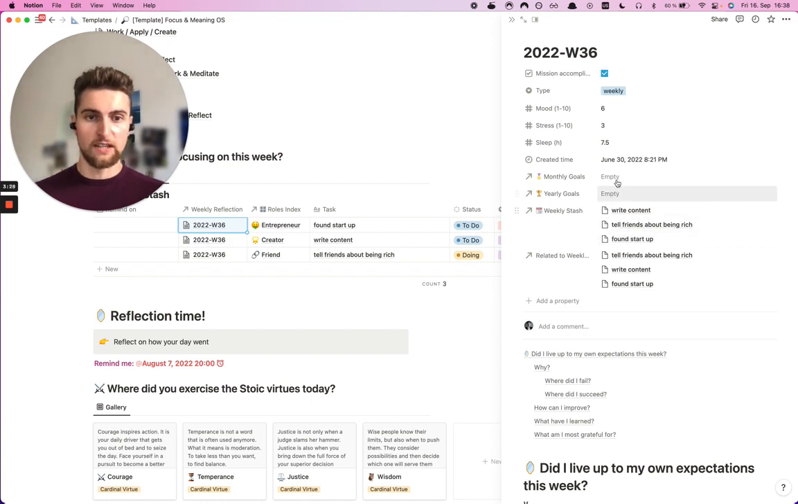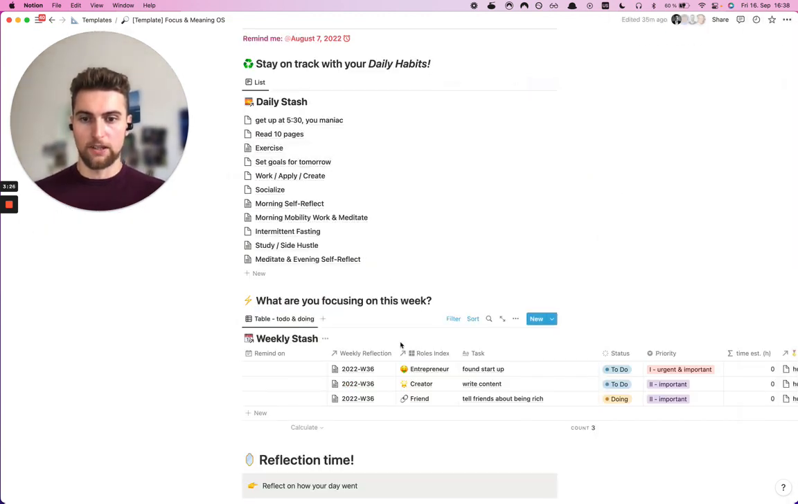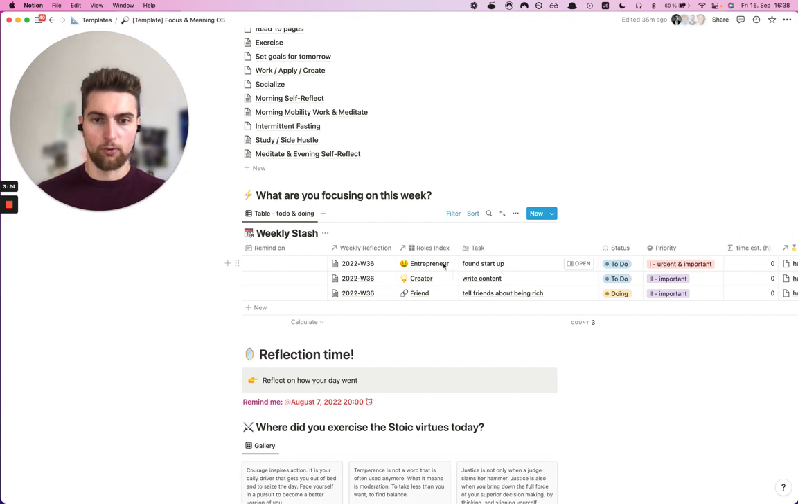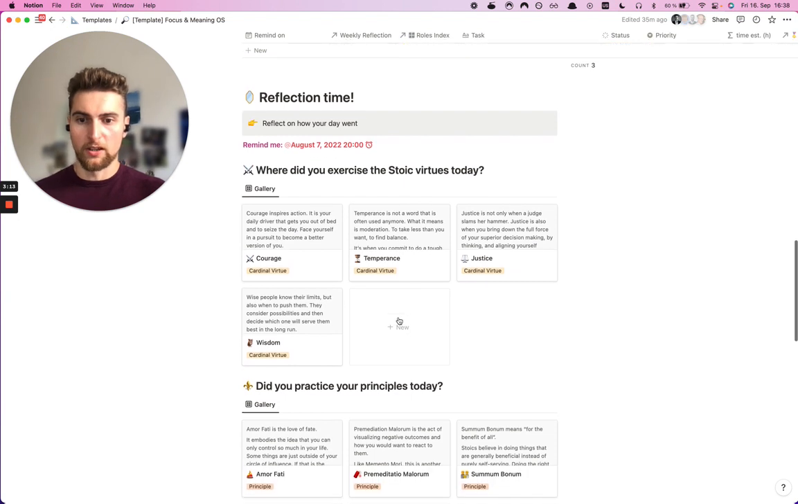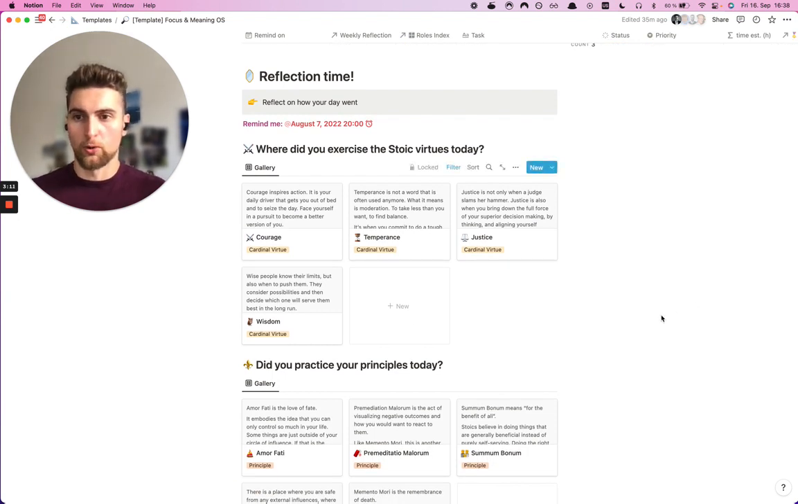Also, we see that each individual task in here relates to a role. Those roles are defined in the roles and goals section down below, which we're going to see in a second. At the end of the day, we would like to reflect on how the day went, how we did, where we can do better, and what we're grateful for.